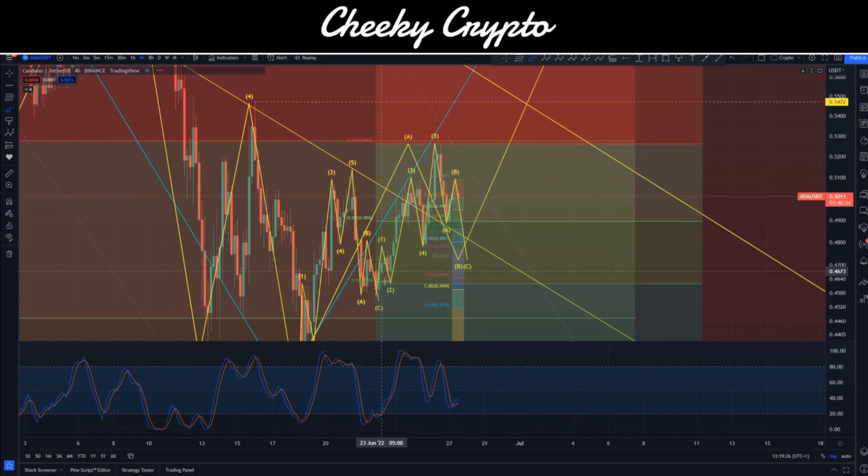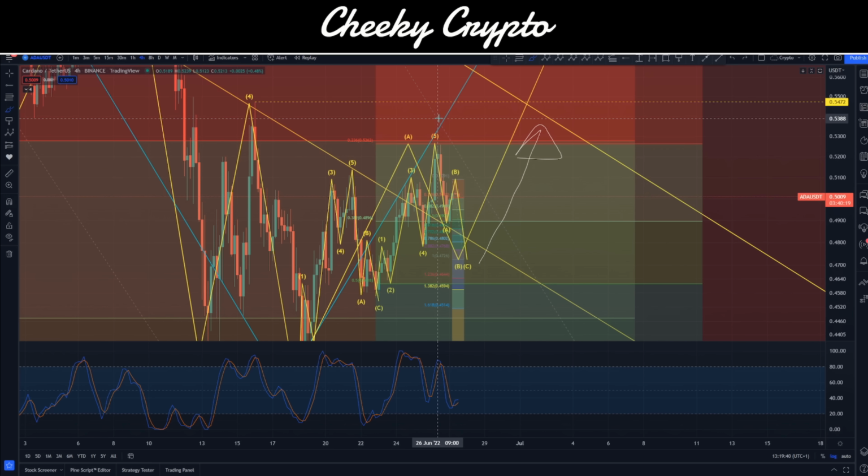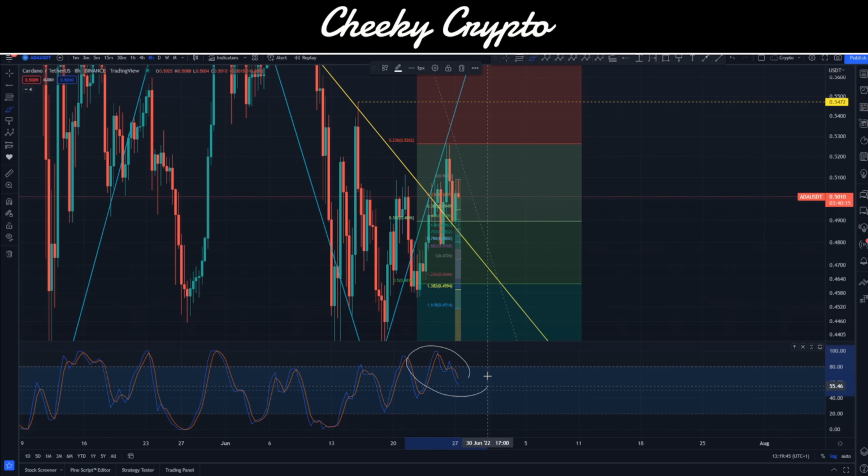Now, when we jump up into our 4-hourly chart, you can see that we're now nice and low. This move to 47.26 could take us down into an oversold area on our 4-hourly chart, meaning that we could start to usher in this actual move upwards towards 59.12. So again, for Cardano, that looks pretty interesting. Now, if we jump up into our 8-hour chart, we have a very similar story.